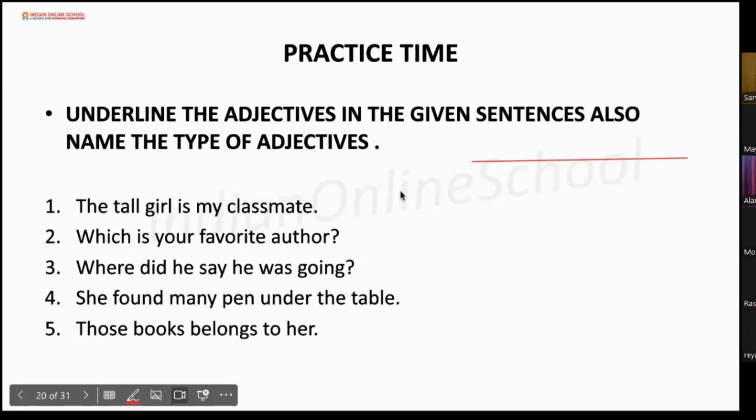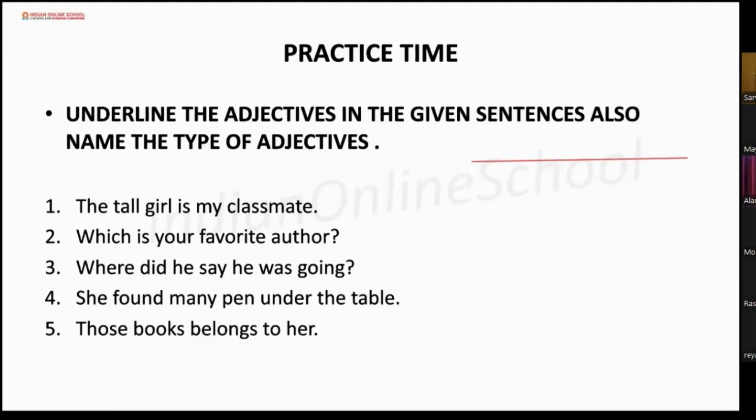Now we have to underline the adjectives in the given sentence and also name the type of adjectives. Like we have learned: adjective of quality, adjective of quantity, possessive adjective, demonstrative adjective. We have learned these so far. So we will underline the adjectives, then we will name the type of adjectives. Okay.